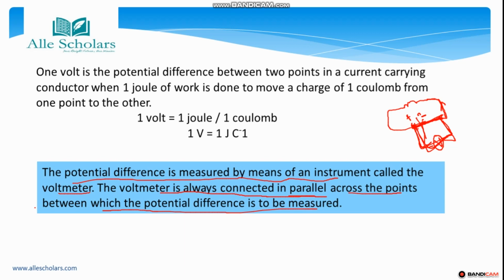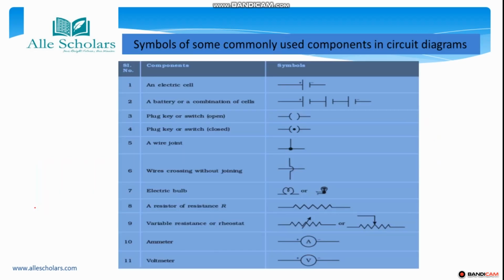Okay, so these are some of the commonly used components in a circuit diagram. When we have to make a circuit diagram, we will need these symbols and we should learn them. It is very important from the examination point of view also. So if you want to connect an electric cell or a battery, so this is the negative charge and this is the positive charge symbol.